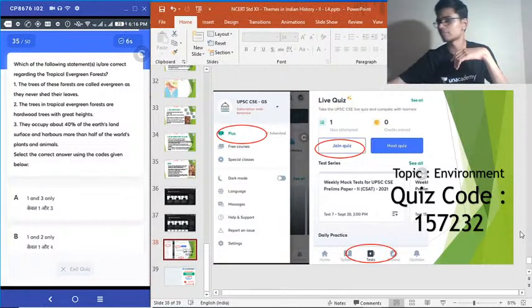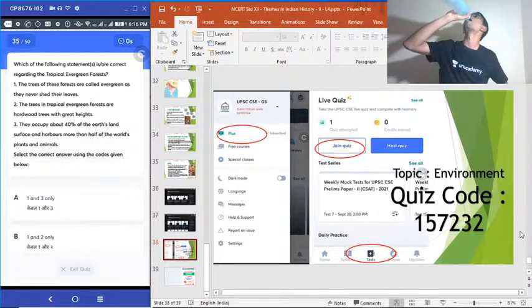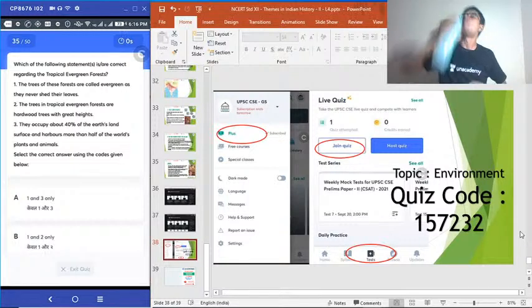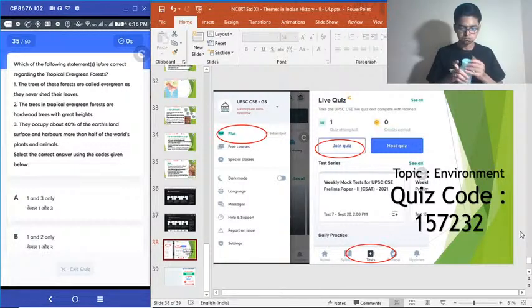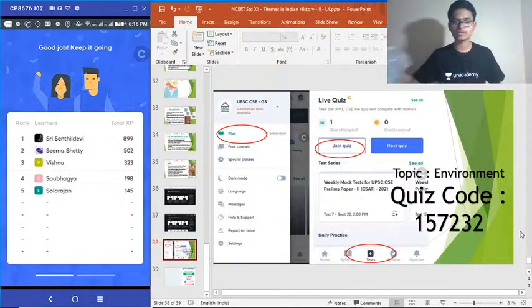35th question. Time's up. Correct answer was option C. Very good.